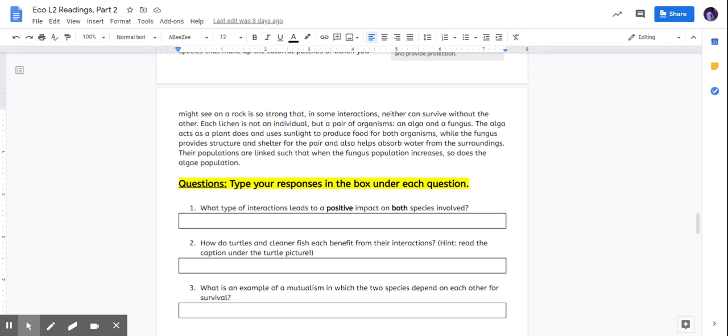The alga acts as a plant does and uses sunlight to produce food for both organisms, while the fungus provides structure and shelter for the pair and also helps absorb water from the surroundings. Their populations are linked such that when a fungus population increases, so does the algae population.